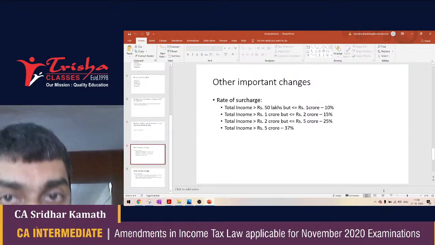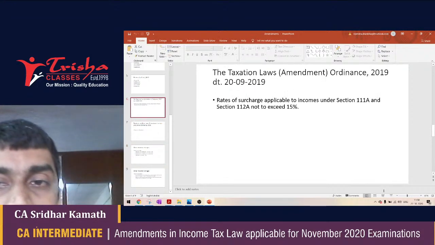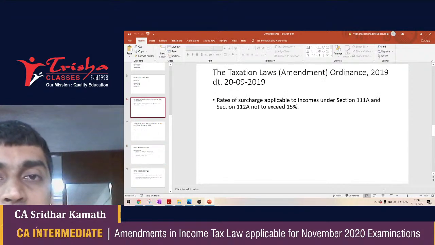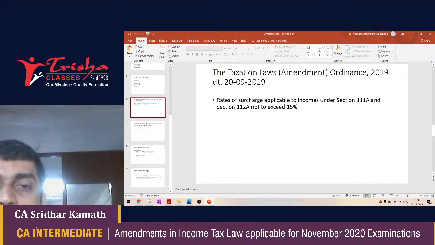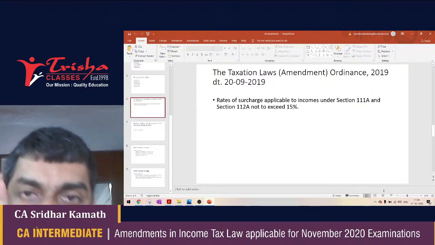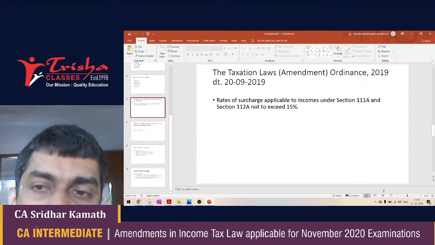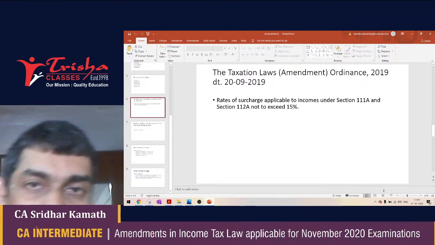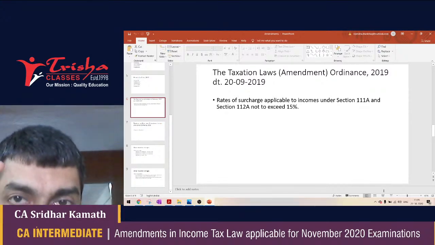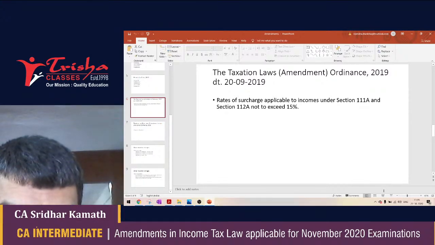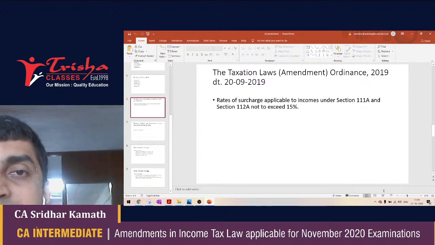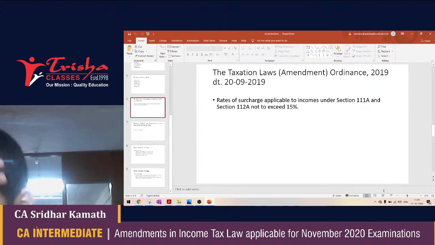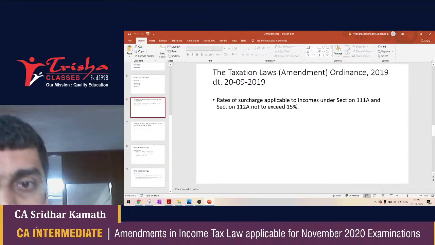It is the amendment made by the Taxation Laws Ordinance 2019 dated 20th September 2019 that matters, where they are saying that if you have incomes under section 111A or section 112A, then the rate of surcharge applicable to this income cannot exceed 15%. Understand this point very clearly, and I fancy a question on this particular point in your exams.